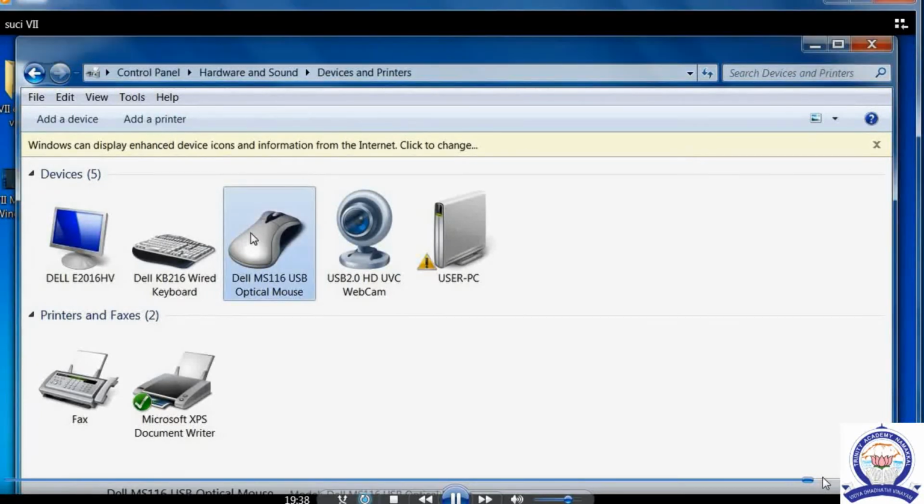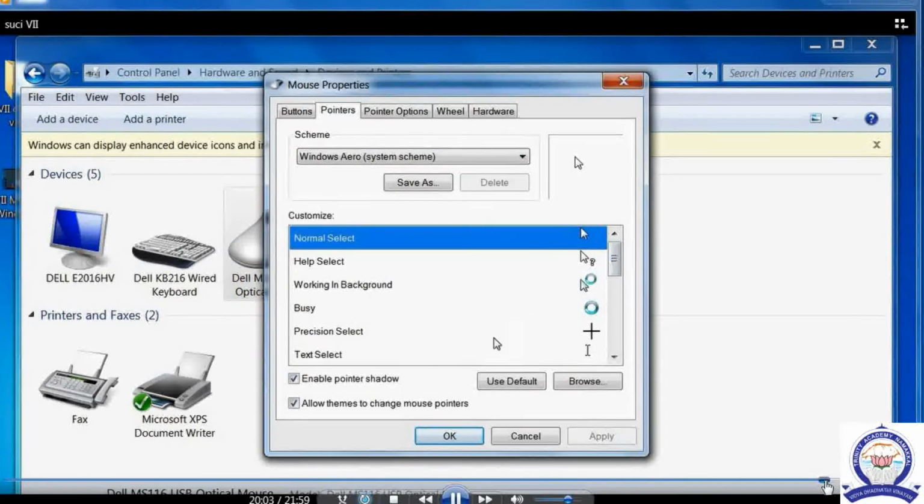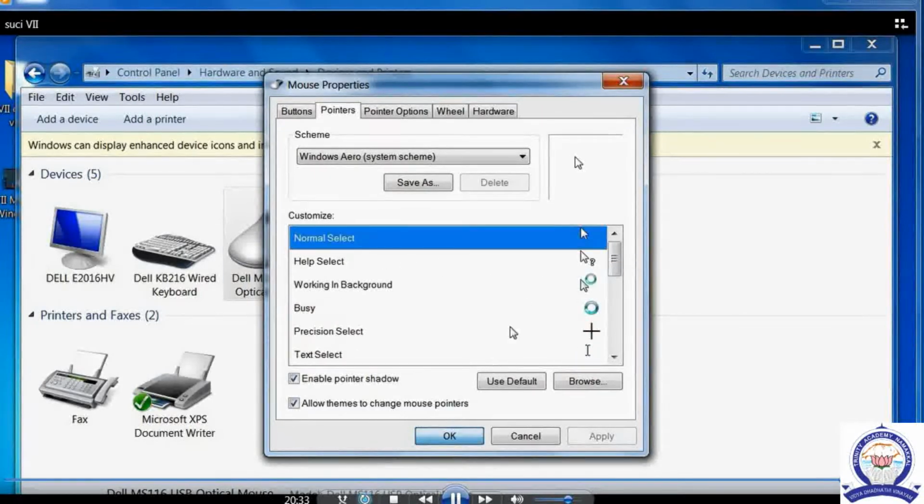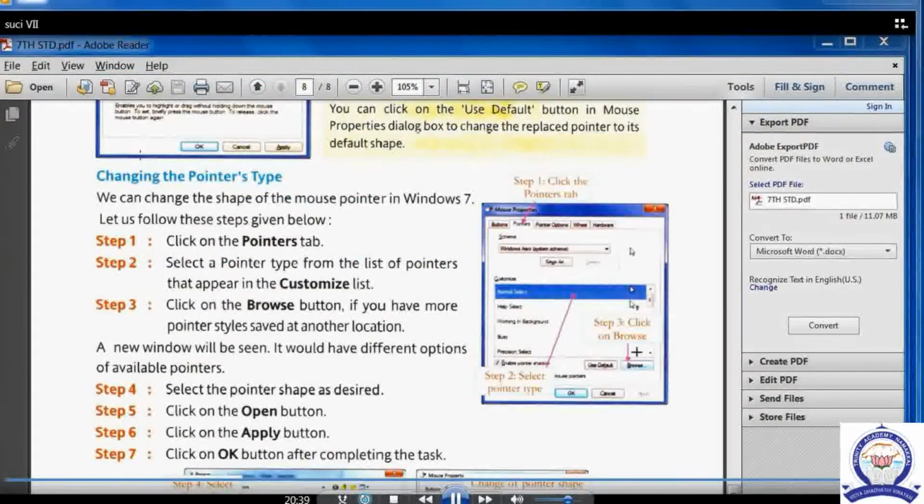Okay, children. Yes, this is the hardware and sound. I am explaining one more time. See the screen, different types of mouse pointers. Yes, whichever one we want we can use. Next one. Yes, the same I have explained now, different types of mouse pointers. Then with the help of the Browse option, we can click it.